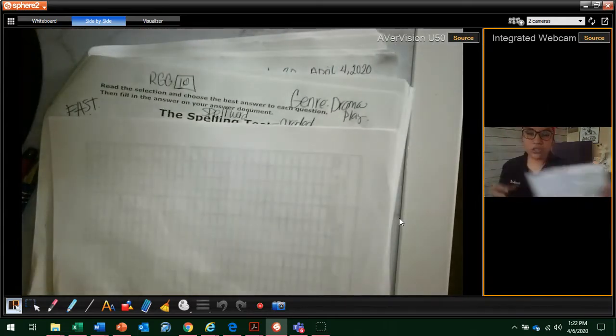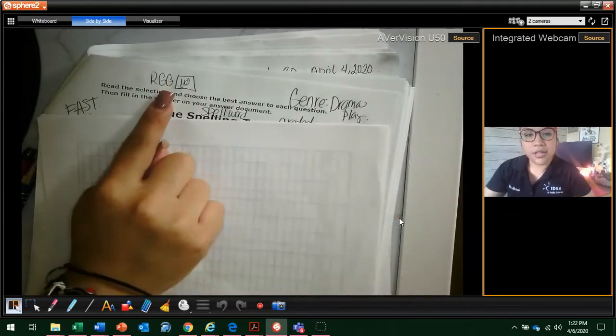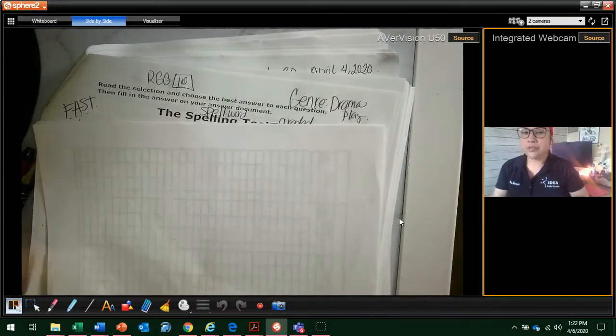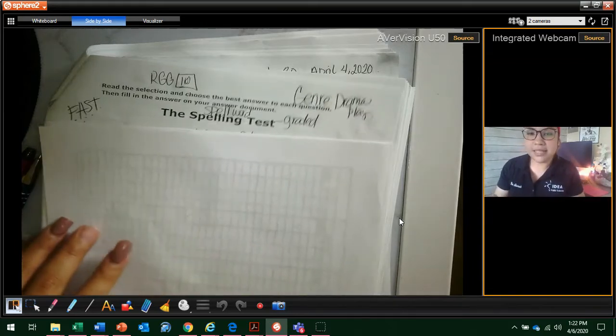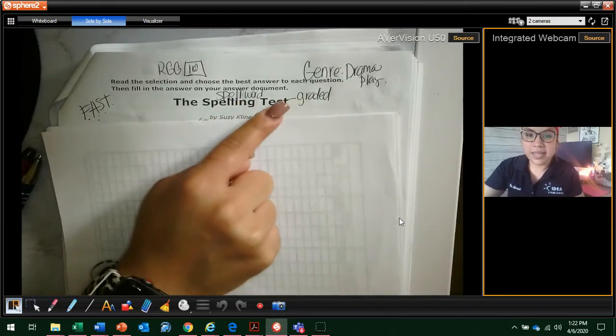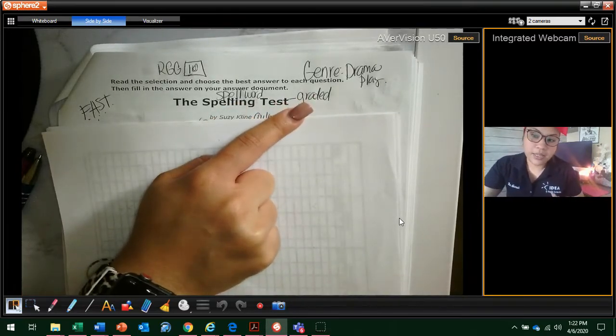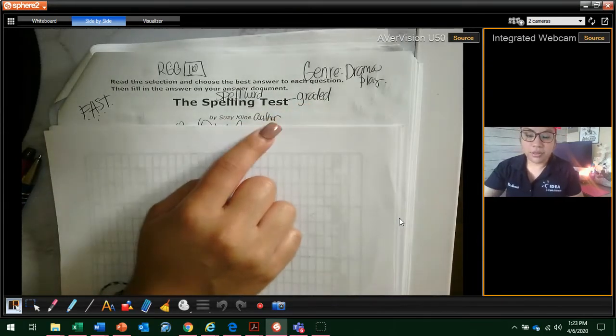So here, I started off by putting my genre at the top. So I'm going to put my little calendar to the side. And for genre, we're going to go ahead and put drama play. Don't forget your reading growth goal. Don't forget to say that we are thinking fast. And I'm going to circle the title, because we always circle the title, boys and girls. So the title is the spelling test. I changed that to, it could be a spelling word, a spelled word, and test. I know it's something that my teacher grades, so you could put graded or grades. And then I know that Susie Klein is my author.